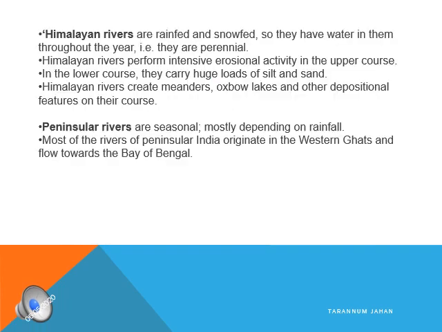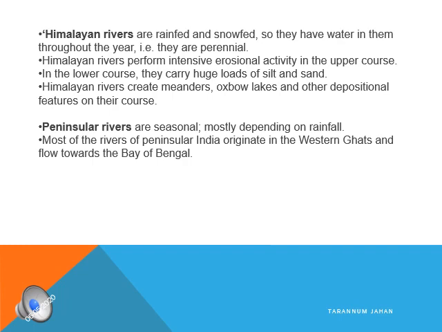Now, the two major river types found in India are the Himalayan rivers and the Peninsular rivers. The three major Himalayan rivers are the Indus, Ganga, and Brahmaputra. And the Peninsular rivers that we have are Narmada, Tapi, Godavari, and so on. The Himalayan rivers originate from the Himalayas. They are perennial in nature. Perennial in the sense it never gets dry, because it gets water from the rain and snow melting from the peak, and these are long rivers like the Ganga, Indus, and Brahmaputra.